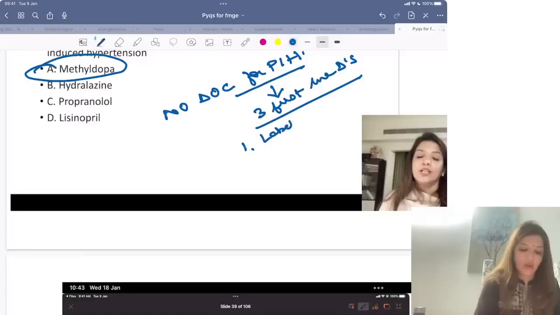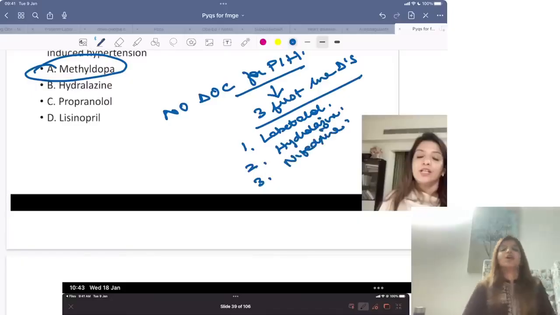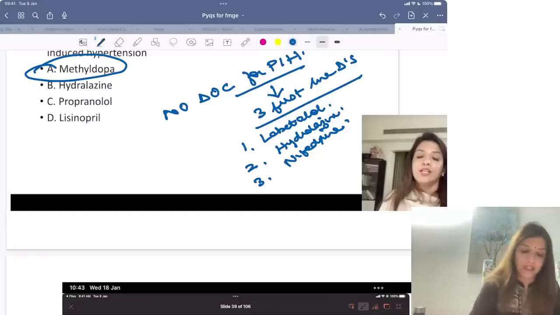number 1, labetalol, number 2, hydralazine, and number 3, nifedipine. So labetalol, hydralazine and nifedipine are first line drugs for treating severe PIH.